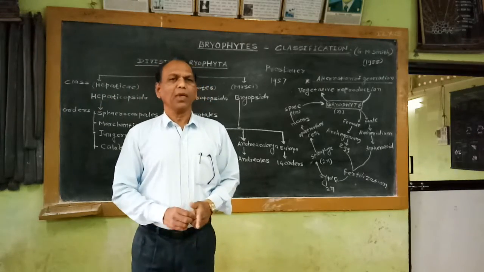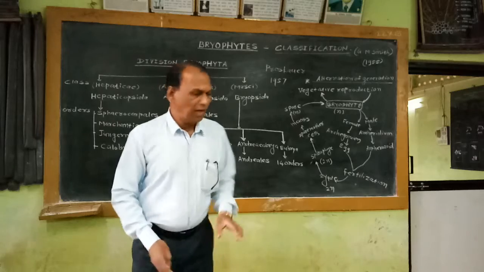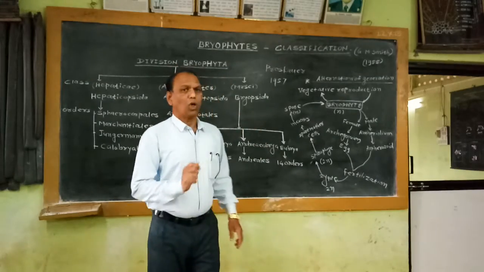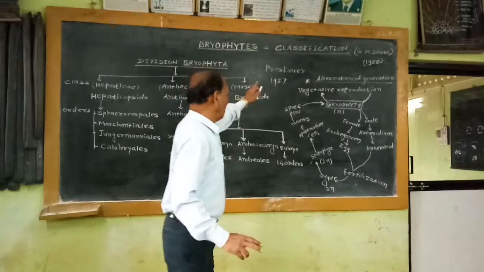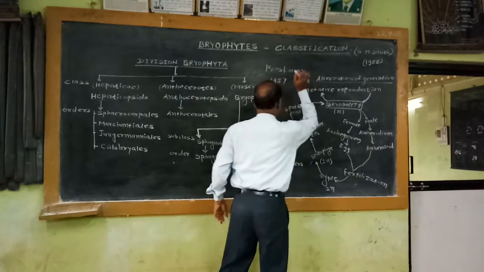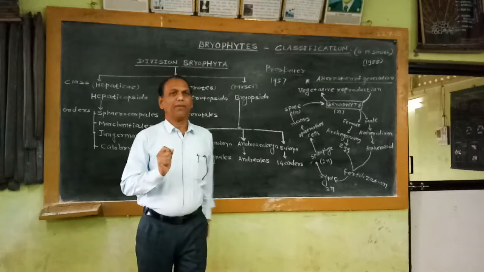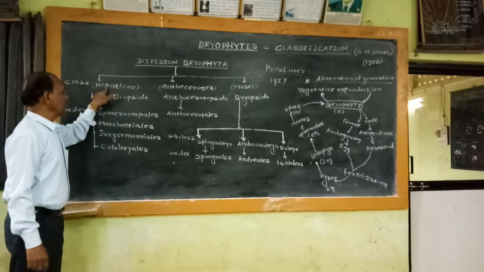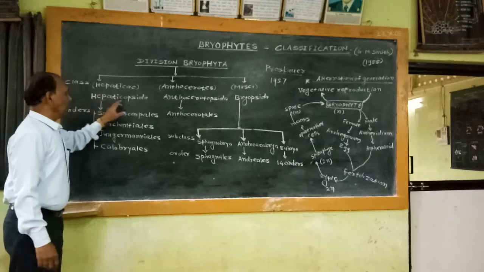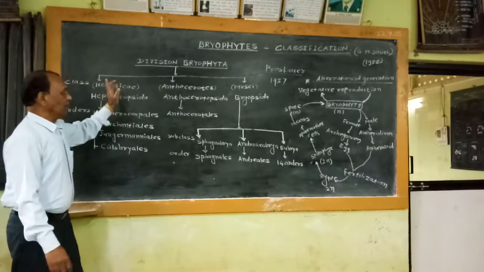By following the ICBN rules, ICBN meaning the International Code of Botanical Nomenclature, Proskauer in 1957 replaced the name Hepatici with Hepaticopsida.